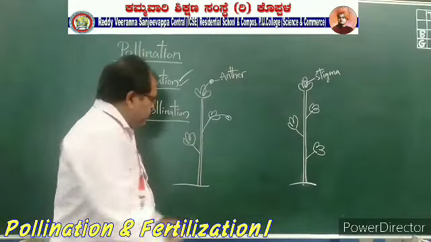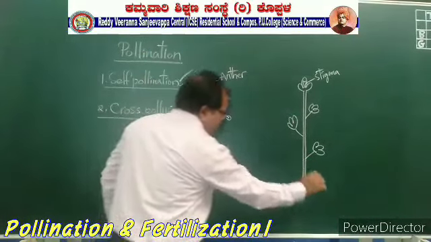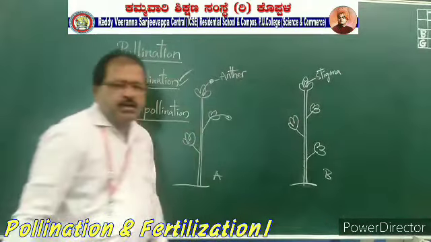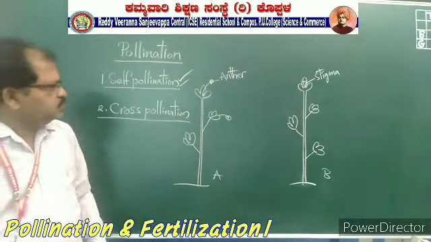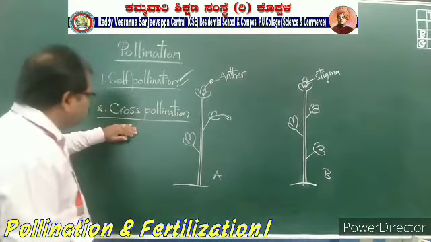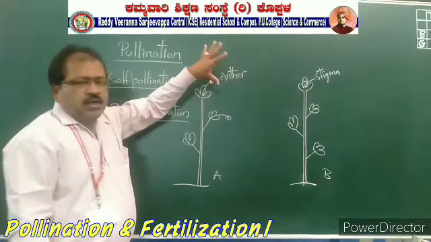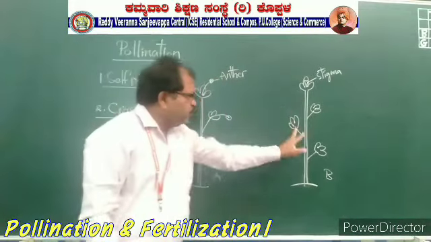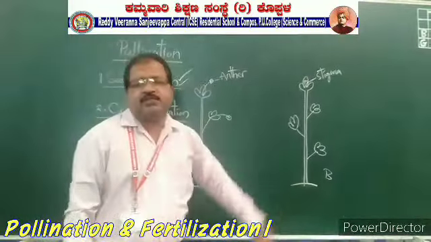So here two plants are there. This is A and this is B. Simply you can remember it. So cross-pollination means the pollination between two different plants, two different flowers.